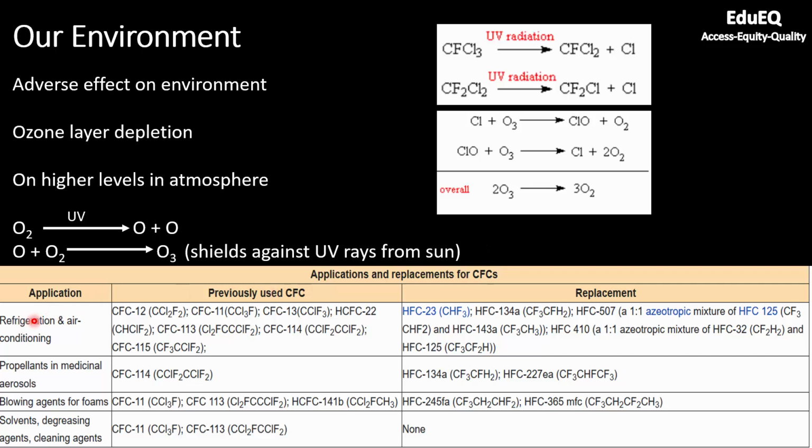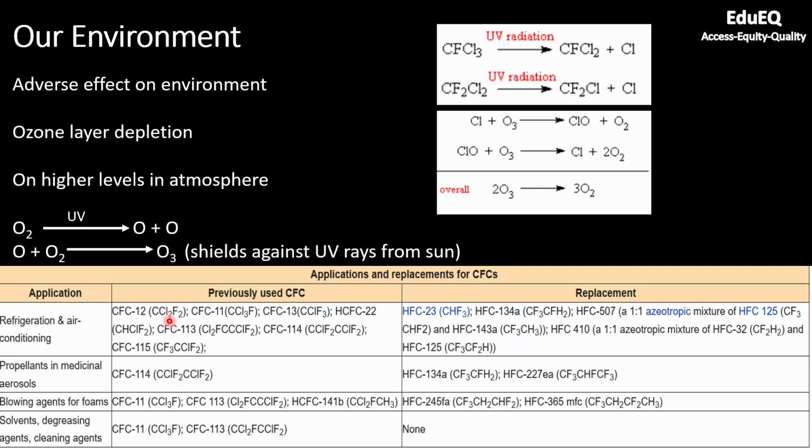So you can see applications of chlorofluorocarbons. It was used in refrigeration and air conditioning: CCl2F2, and so on. You can see so many compounds. Propellants and medicinal aerosols, so in sprays also CFCs were used. Blowing agents for foams, solvents, degreasing agents, and cleaning agents. In all these applications, chlorofluorocarbons were used.